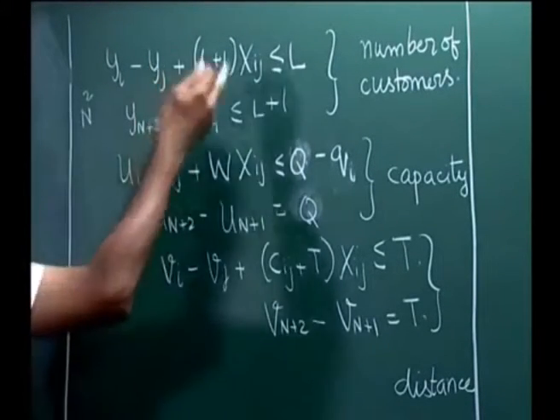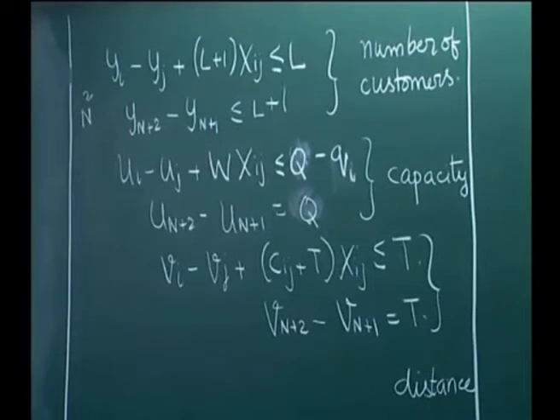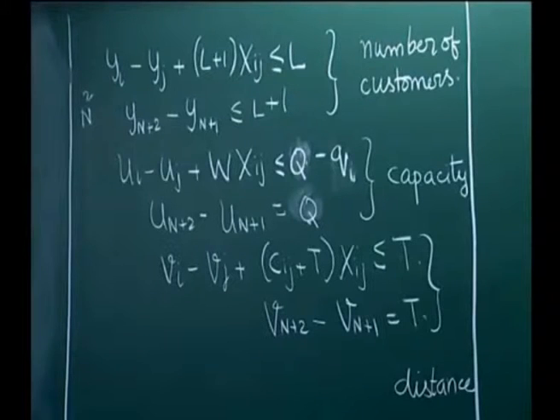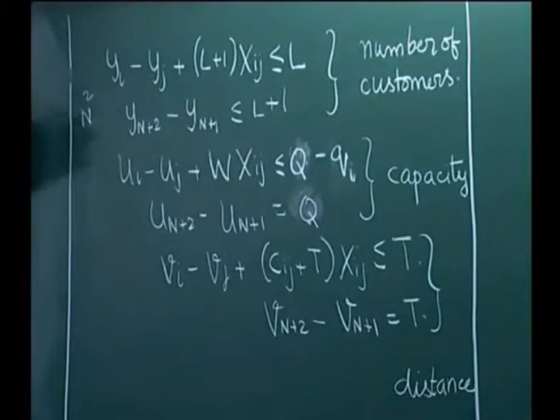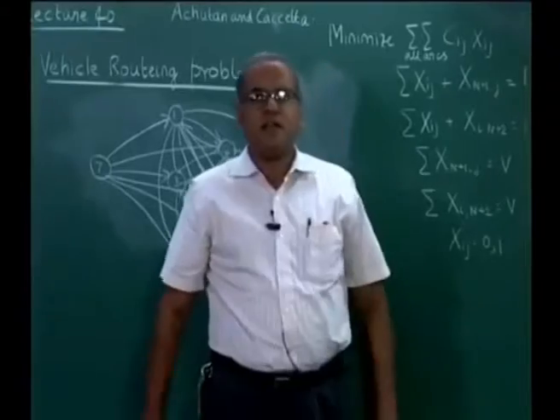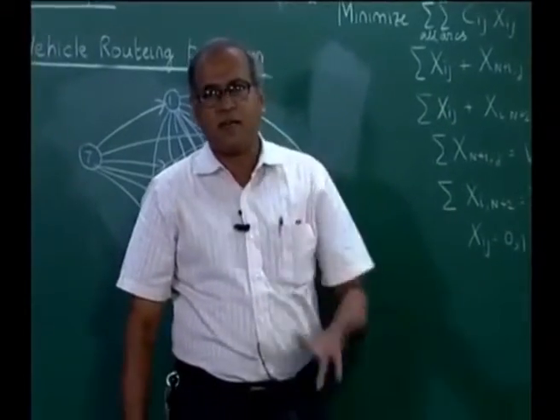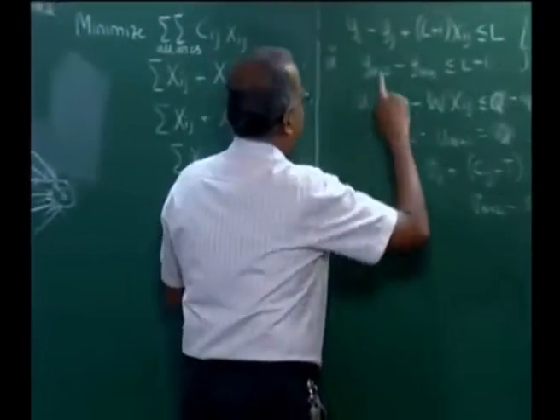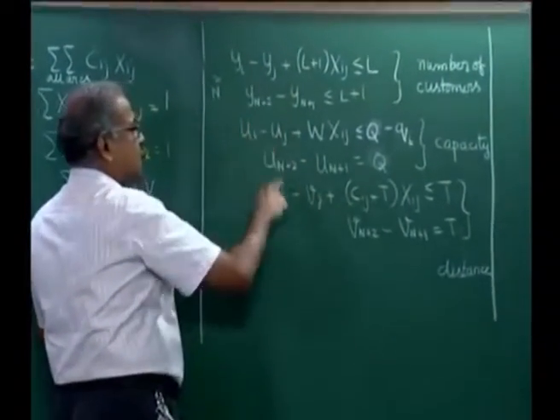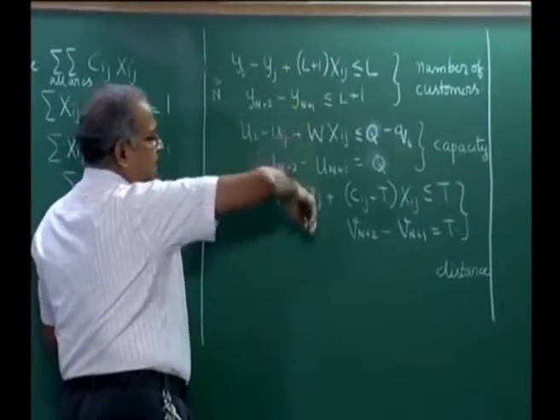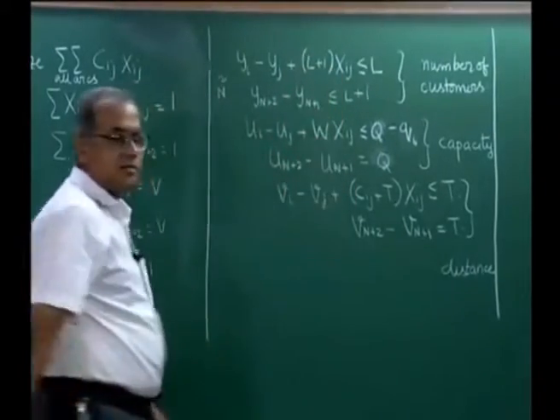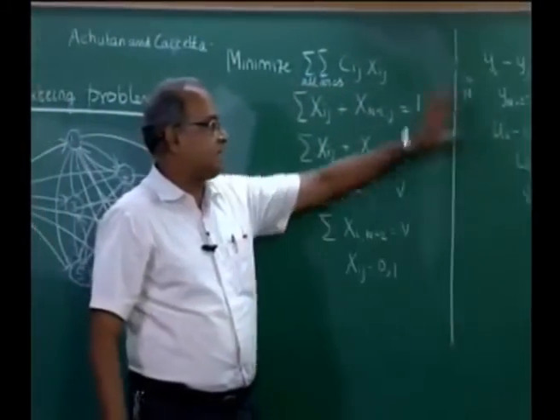These are very similar to our ui minus uj plus n xij less than or equal to n minus 1 that we have seen. So, necessarily they take care of making sure that within a certain allocation it does not exceed a certain number. So, again we have something like n square plus n square plus n square.